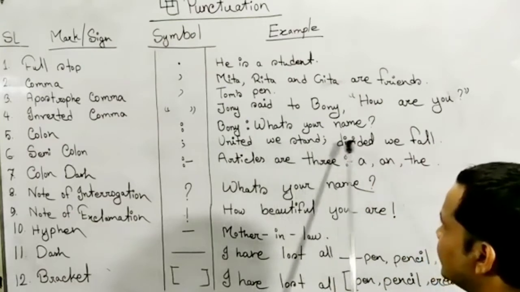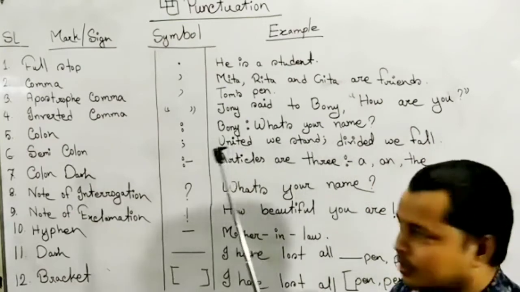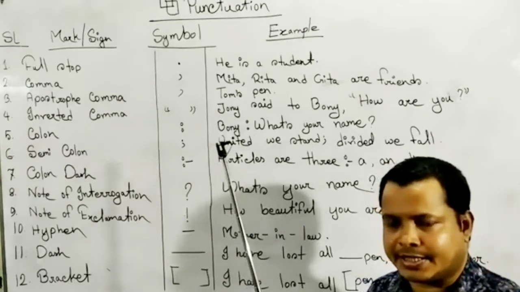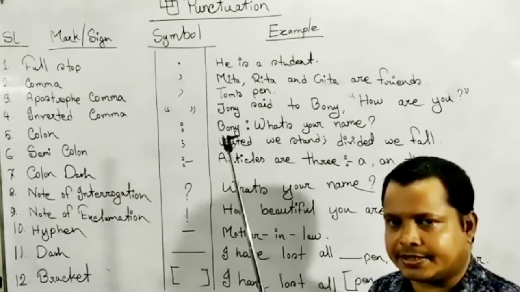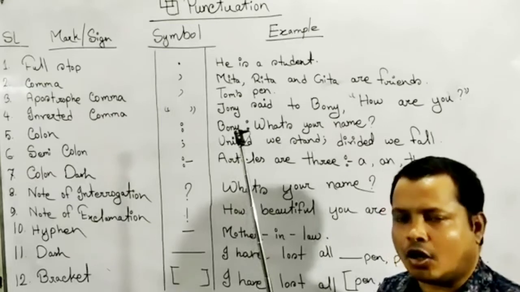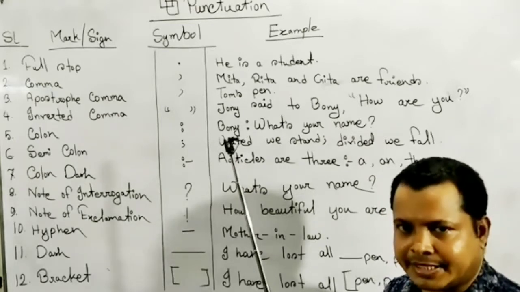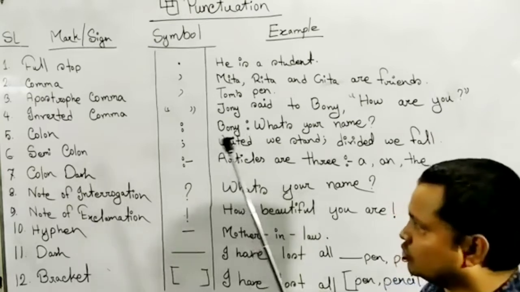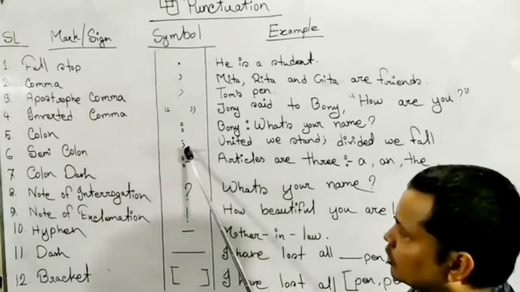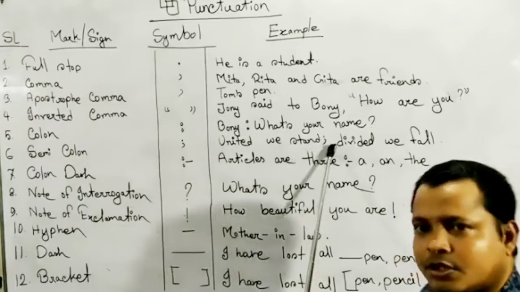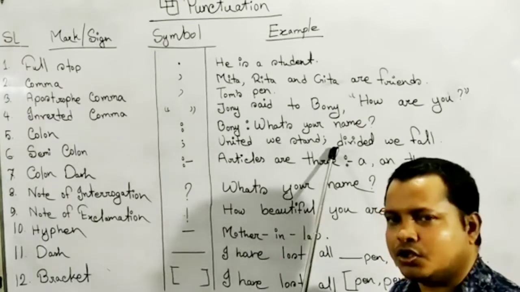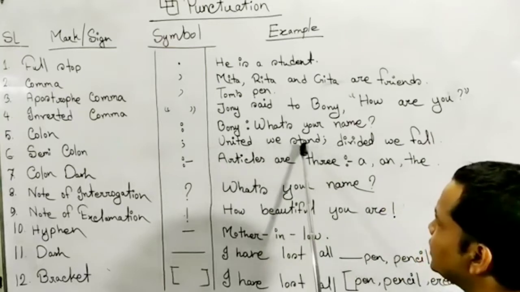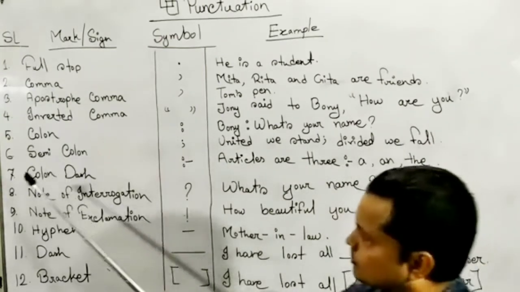United we stand, divided we fall. We know that when two sentences or two clauses are in opposite meaning, opposite sentiment, then we have to use a semicolon between two clauses or two sentences. For example, united we stand, divided we fall.